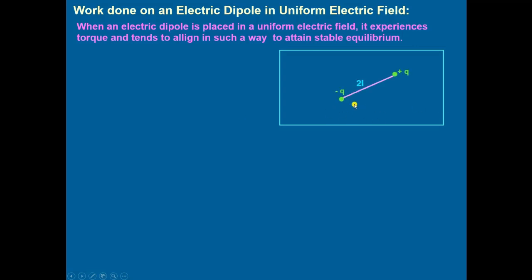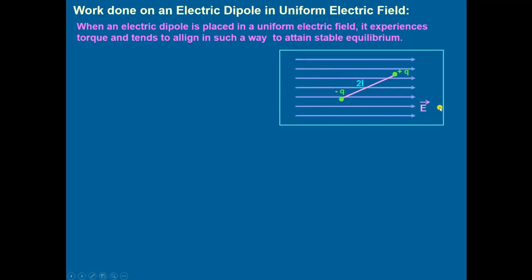Again, we have taken the electric dipole having dipole length 2L, placed in a uniform electric field. The positive Q experiences QE and the negative Q experiences an opposite force in the opposite direction.